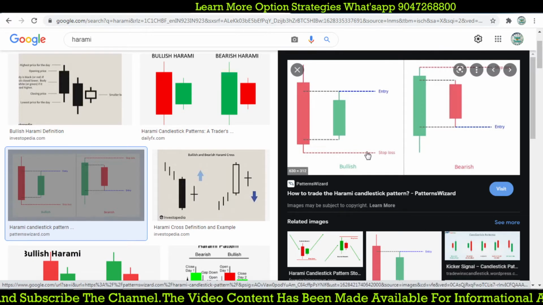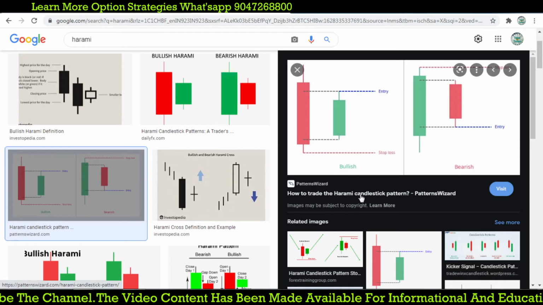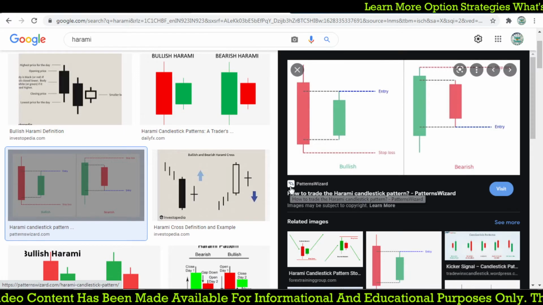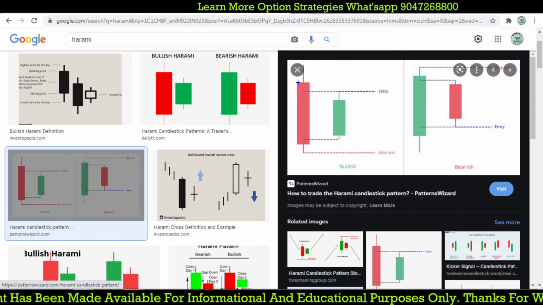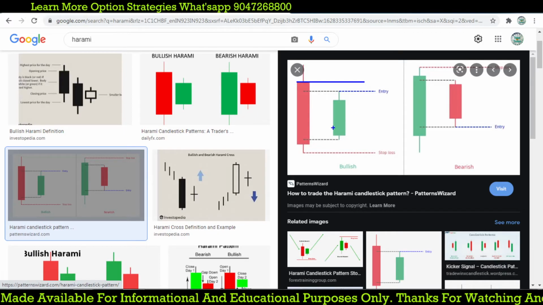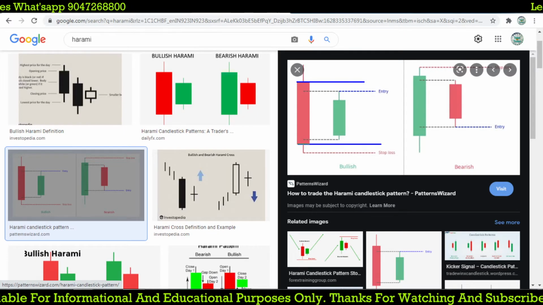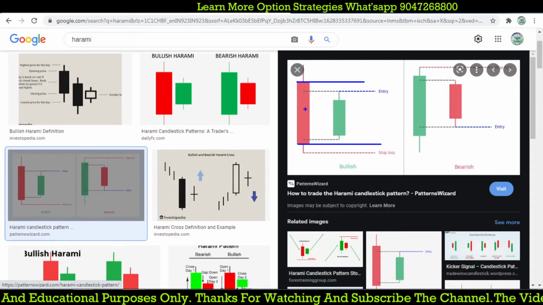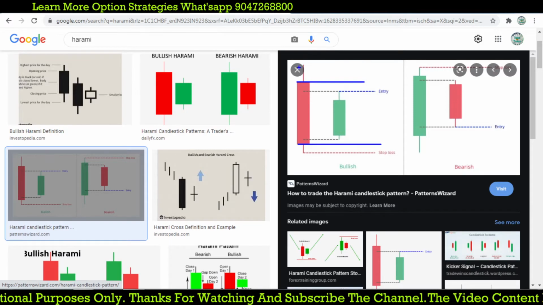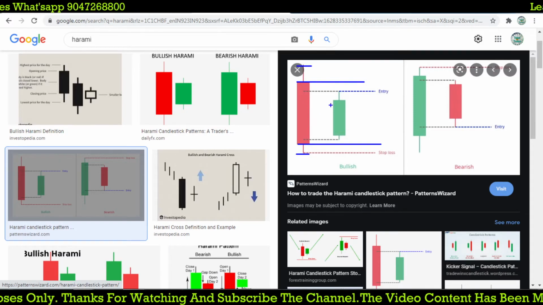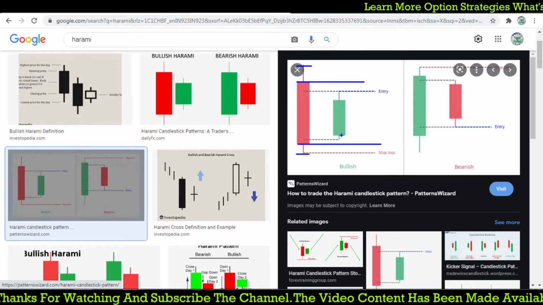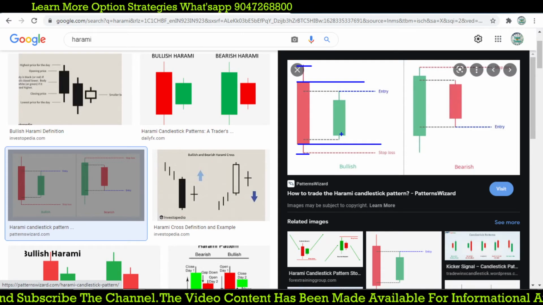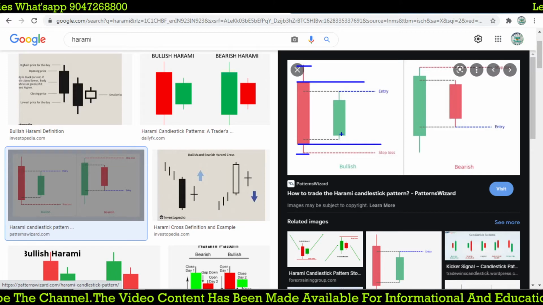When you see that image, this is what a Harami candle is. If you check all the images where the Harami candle is showing, that candle is inside, exactly between the open and closing price of the previous candle. It is not moving below that. The high and low are inside between the previous day's candle open and close, not the high, not the low. Today's value is exactly inside between the previous day's open and close. That is very important, right?